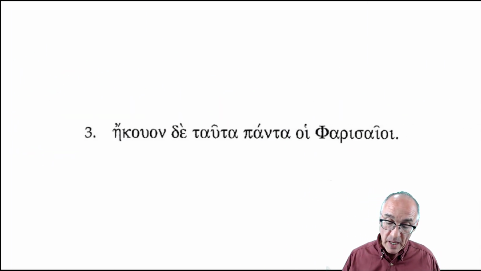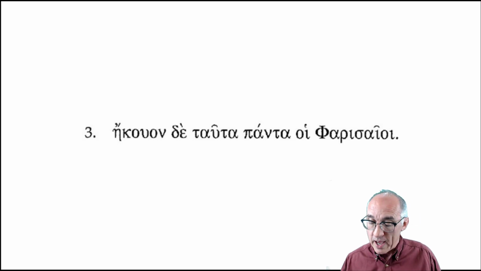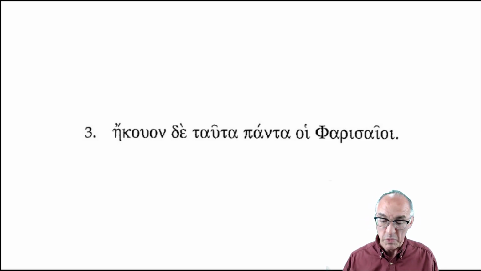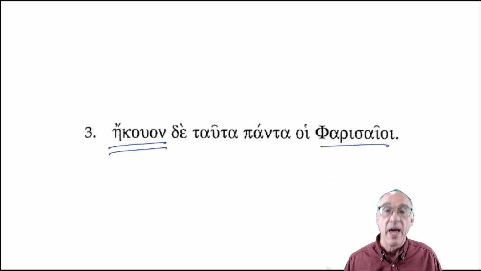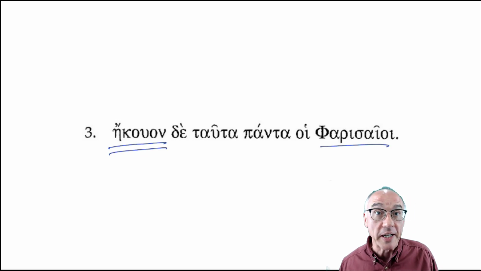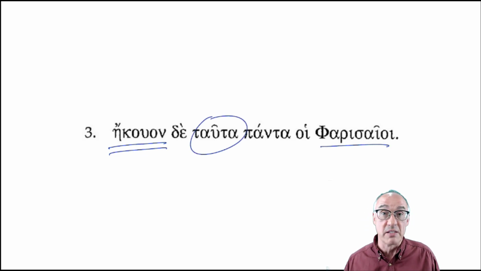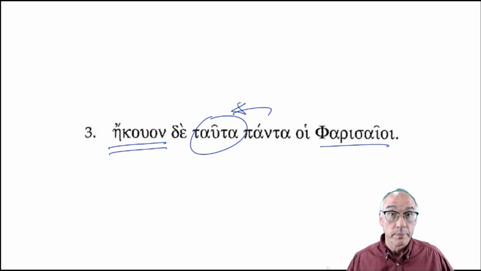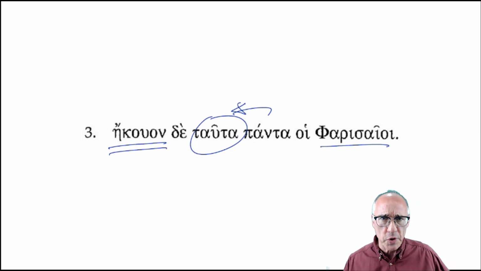Number 3. Equon de tautapanta hoi pharisaioi. Great. Well, this is a different sentence in that we have the subject at the end. And we have the verb here, equon. And de tautapanta, okay, there's no noun here. Tauta and panta are both adjectives. So we're just going to say one of these is the accusative, and panta modifies the tauta. Tauta is the pronoun. So now that we've understood the structure, let's start analyzing.